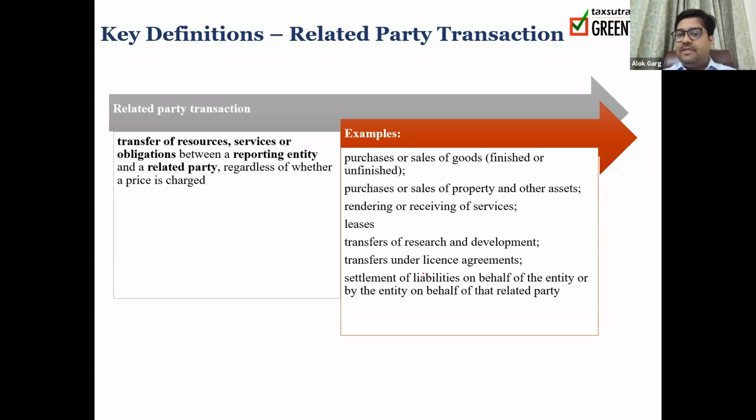What could be the example of related party transaction? Purchase or sale of goods and services, purchase or sale of property and other assets, rendering or receiving of services, lease contracts, transfer of research and development, okay, transfer under license agreements, settlement of liabilities on behalf of the entity or by the entity on behalf of that related party. For example, if Tata Sons will say that I will discharge the liability of Tata Steel, or let's say Tata Motors, in that case, it is again a related party transaction.